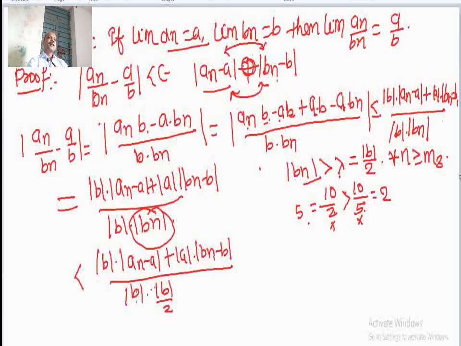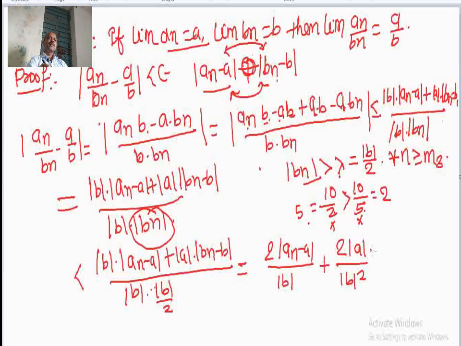Now you can see that here I will get this. Separating this, b and b get cancelled and I will get 2 divided by mod b into mod of an minus a, plus here there is nothing to cancel, so I get 2 mod a divided by mod b square into mod of bn minus b.